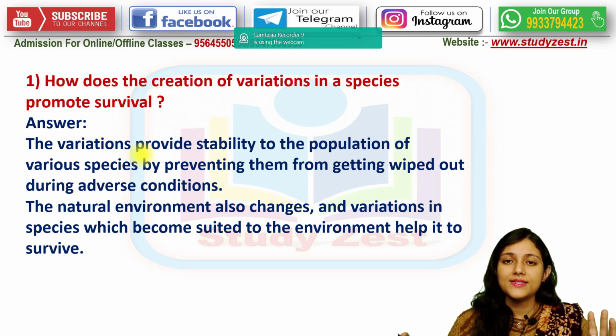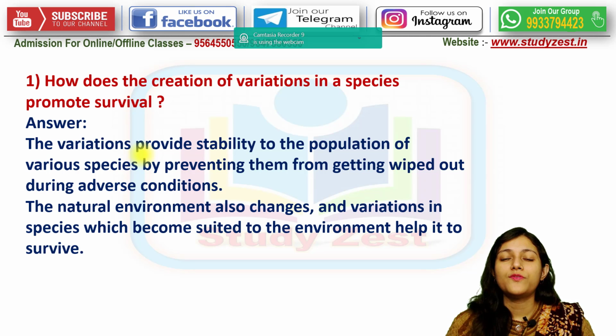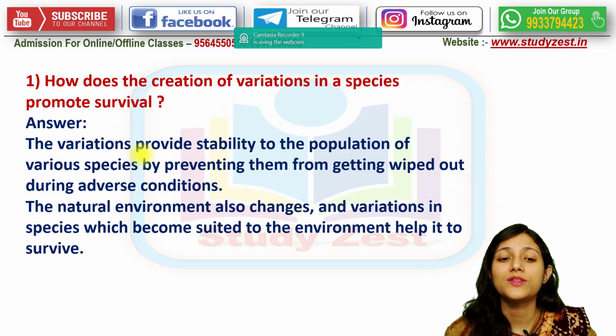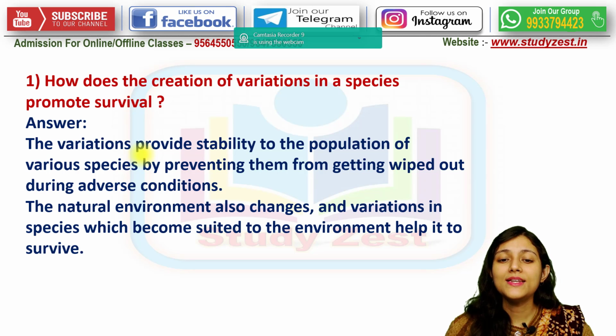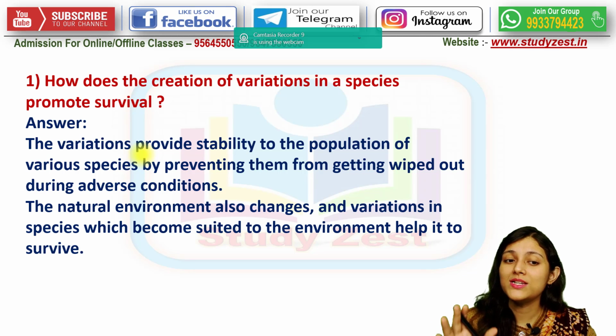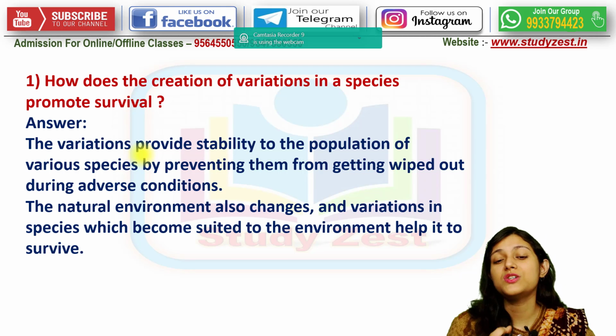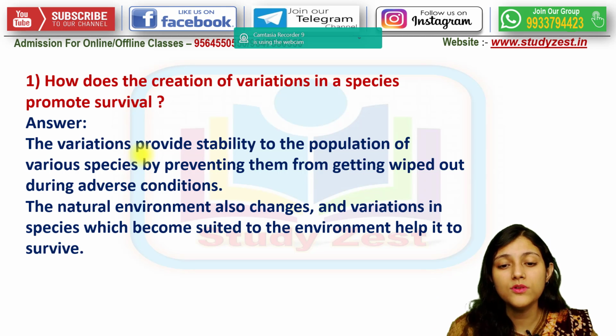See, as a result of sexual reproduction, variation is more. If variations are more, then the possibility is higher that the particular population having that particular species will be stable more and more, right?